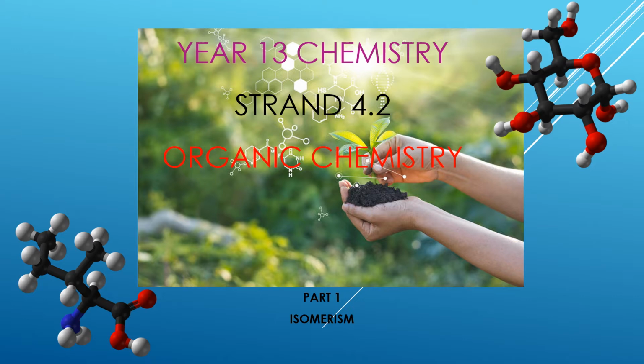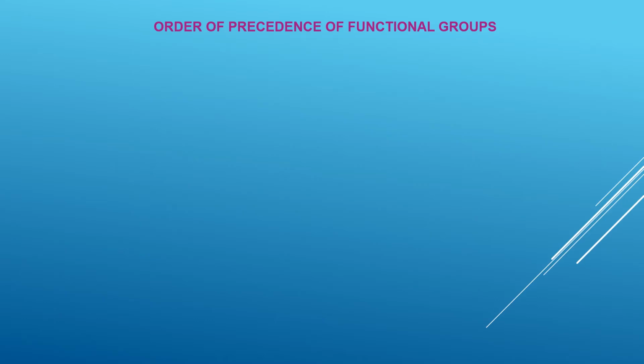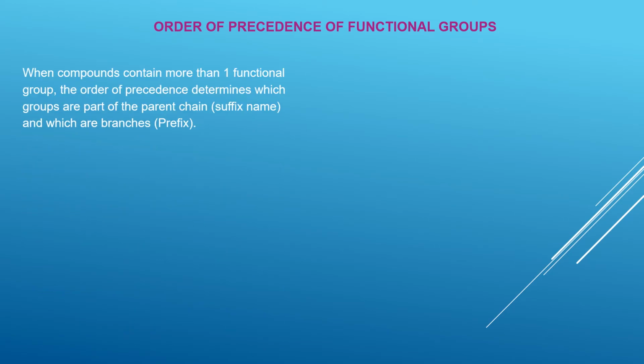So let's look into what isomerism is and how we can manipulate the structure of organic compounds. Now, before we look into organic compounds and see how they are named individually, there are a few items that we need to understand first. We have to understand which part of the functional group in the molecule is polar and which ones are non-polar. So when we are looking at a compound which has more than one functional group, then we will have to determine which group the molecule actually belongs in.